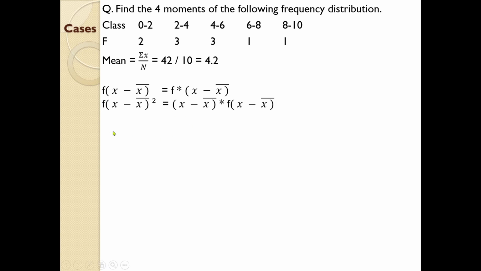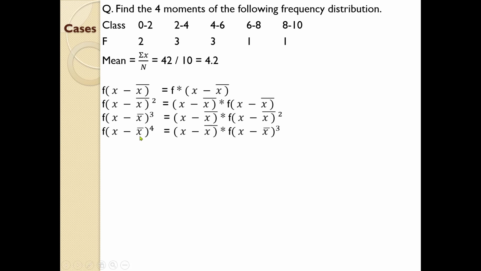So next one, f into x minus mean raised to 3. Then it will be very simple. Previously it was f into x minus mean square. F into x minus mean square into x minus mean. That is the concept. And finally f into x minus mean raised to 4. Then it will be f into x minus mean raised to 3 into x minus mean. This is how you have to find the various columns, that is f into x minus mean raised to 2, 3 and 4. You have to be very cautious regarding computation of those particular columns.